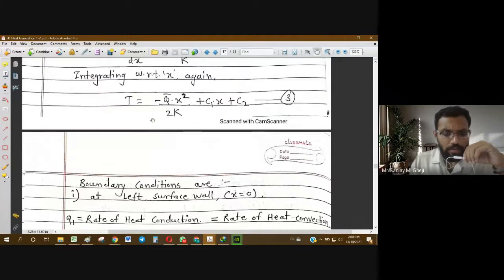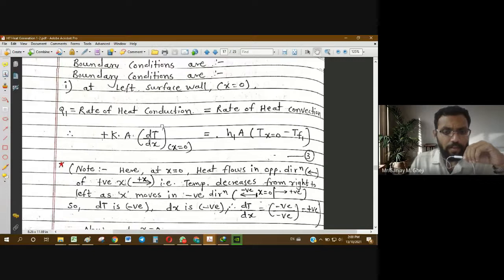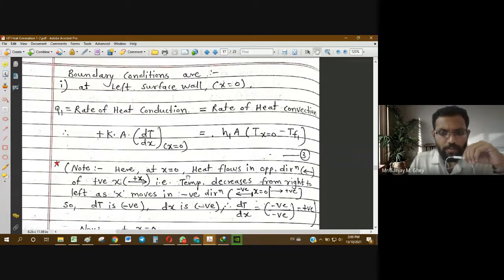Now here you see there is a positive sign. The reason is that at x equal to 0, heat is flowing in the opposite direction, that is, opposite to the positive x direction.